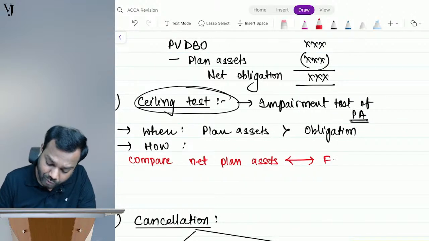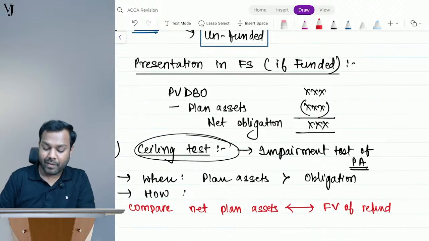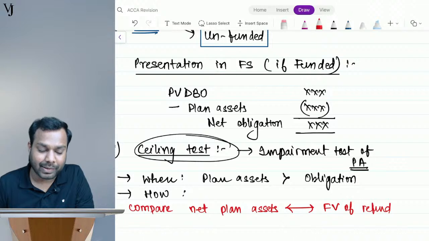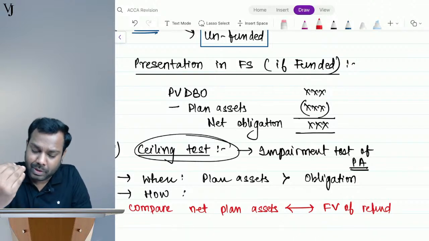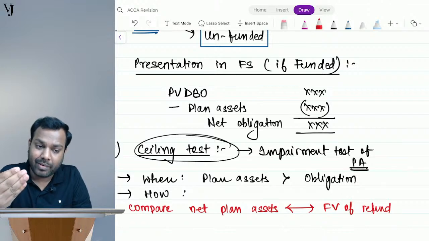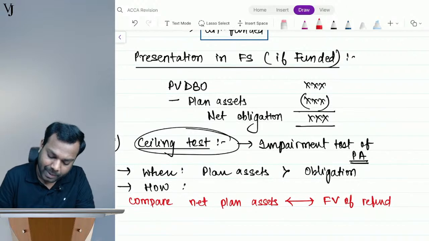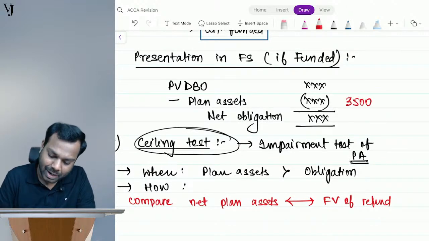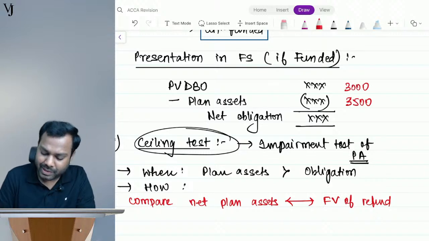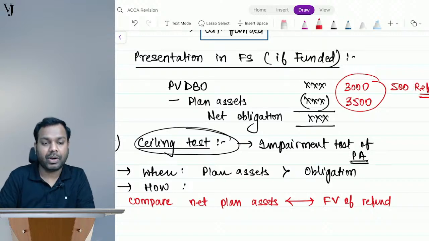With fair value of refund. See, understand, guys, if I'm having plan assets, excess plan assets means I will get a refund, right? Let's suppose my plan assets are 3500 and my obligation is 3000, means I will get a refund of 500.